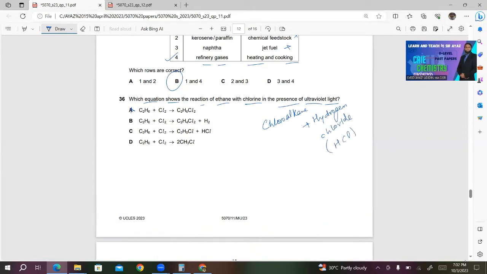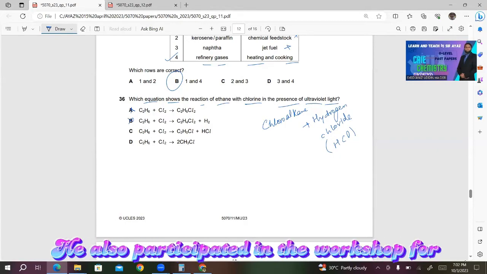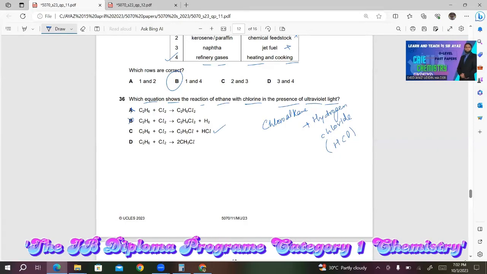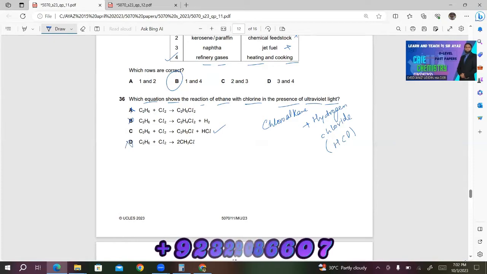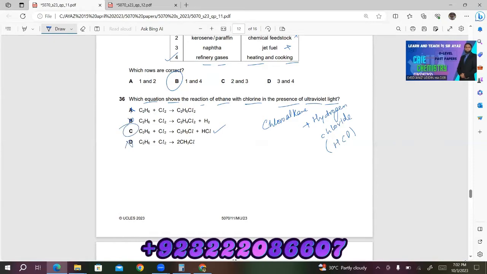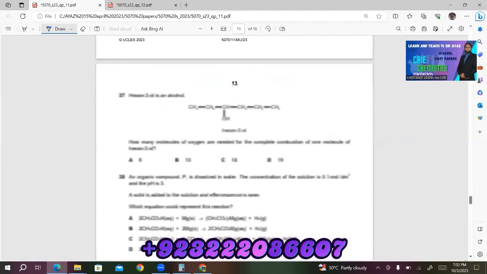So this is also incorrect. C, C2H6 plus Cl2 gives C2H5Cl plus HCl. This looks correct to me. The reason is that one of the hydrogen is replaced by chlorine to give HCl and C2H5Cl. Last one, C2H6 plus Cl2 gives 2CH3Cl. This is also incorrect, getting only one product. So C will be the right answer for this question.